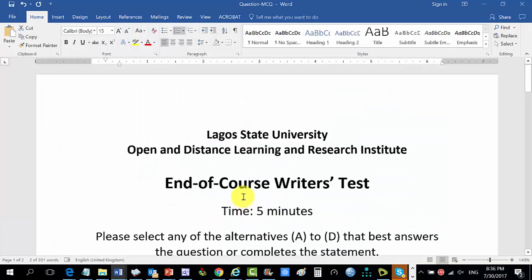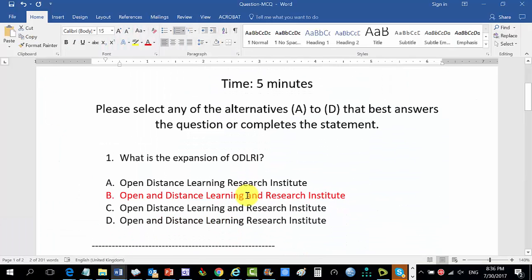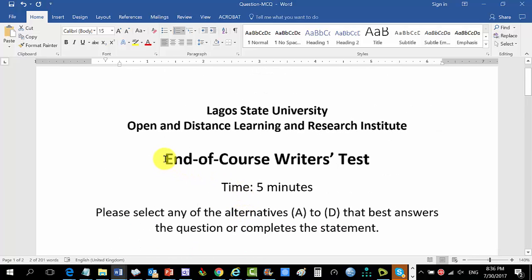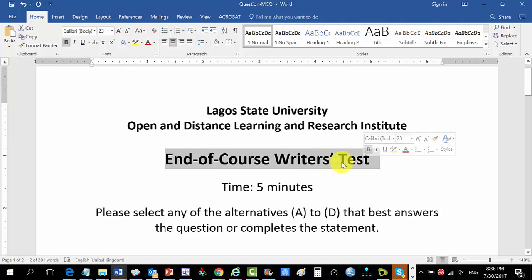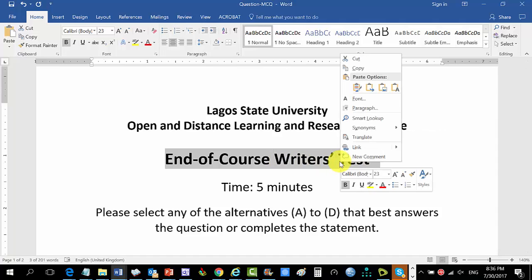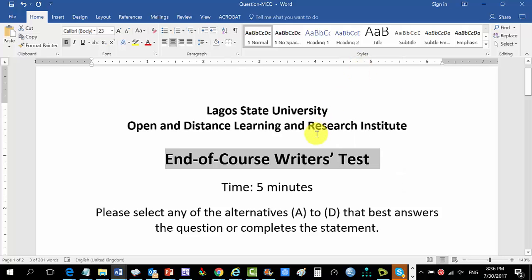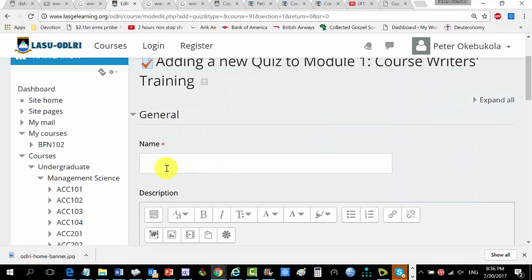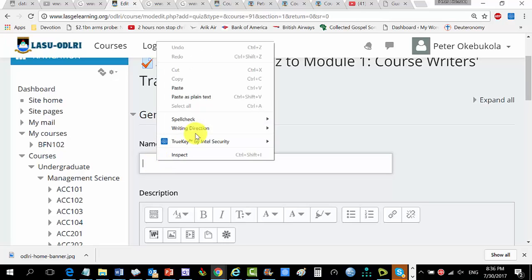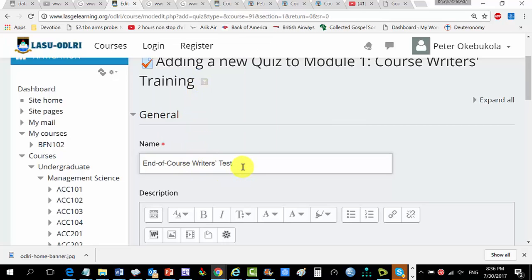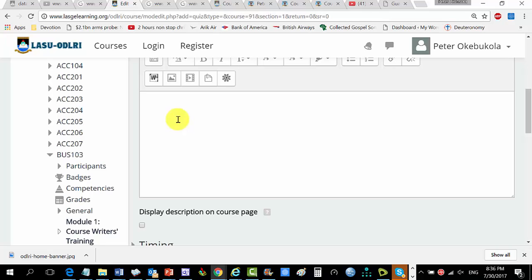There's one. What I suggest that you do is, see, I'm going like this. I can do Control C by way of shortcut, but I'm just going to be doing this one so that people will see what I really am doing. That's the name. Then we can paste it here. So end of course, writer's test.